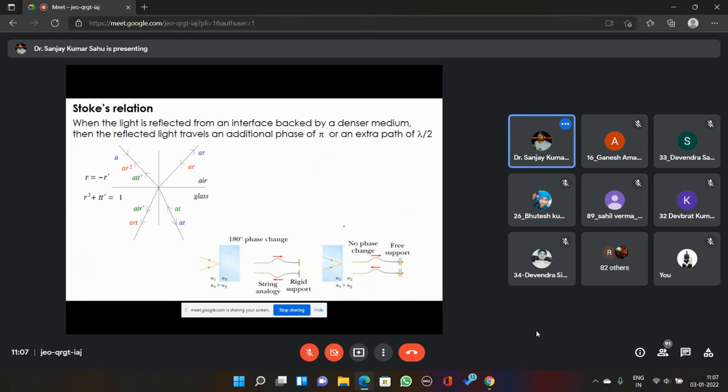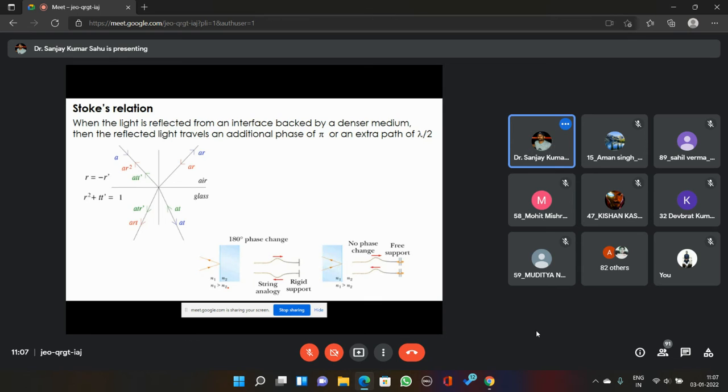Now let's discuss the Stokes relation, which is quite required in order to study one of the applications called Newton's ring experiment. What is Stokes law? Do you guys know what Stokes law, the Stokes relation, is? No, sir. Okay. So this is quite important because you require this Stokes relation to study the Newton's ring experiment.